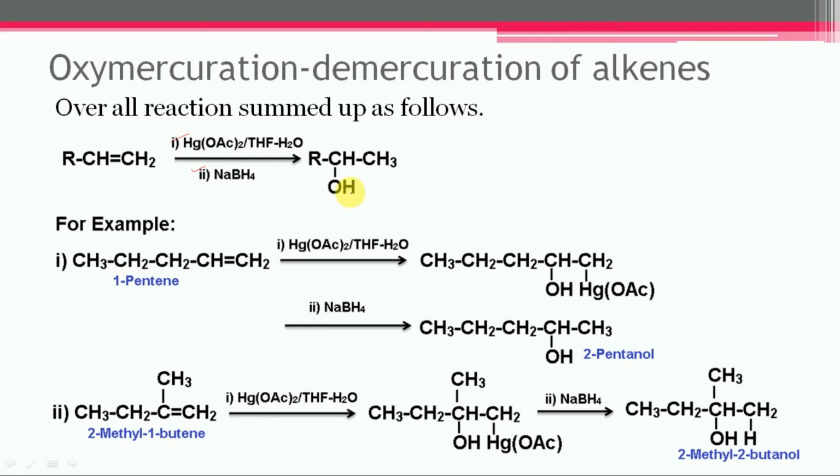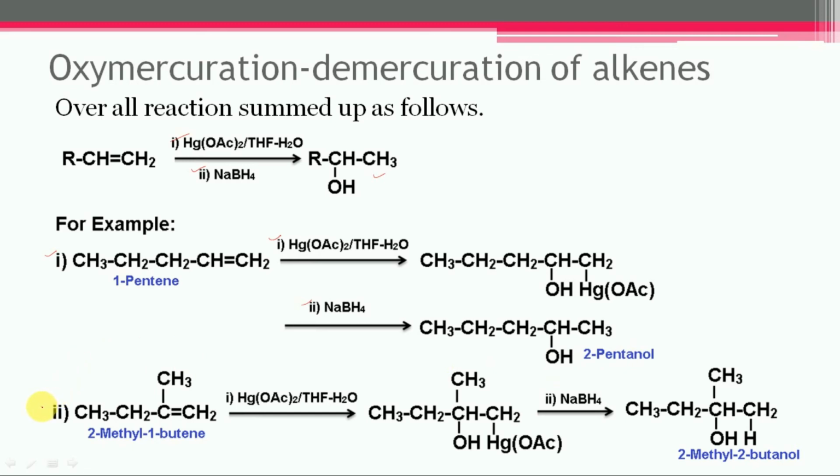In this case, the product formed is according to the Markovnikov rule. So let us consider examples. In the first case, 1-pentene is subjected to oxymercuration. First of all, this hydroxymercurial compound will get formed. Then it is subjected to demercuration, and it is reduced by sodium borohydride to get 2-pentanol.